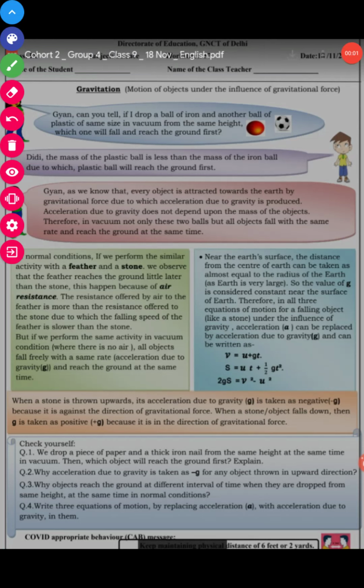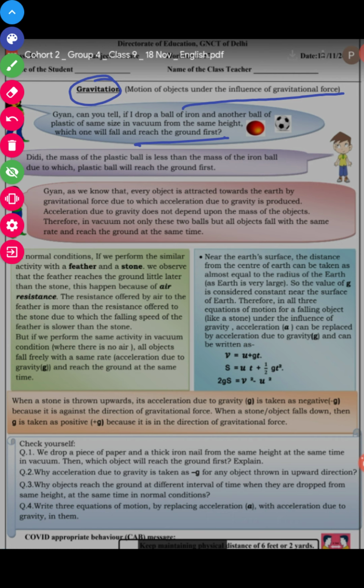Good morning, dear students. Once again, we are here to discuss RDOE worksheet 57 from your chapter Gravitation, and today we will discuss the motion of objects under the influence of gravitational force. Didi asked, "Can you tell me, if I drop a ball of iron and another ball of plastic of the same size in the vacuum from the same height, which one will fall and reach the ground first?"